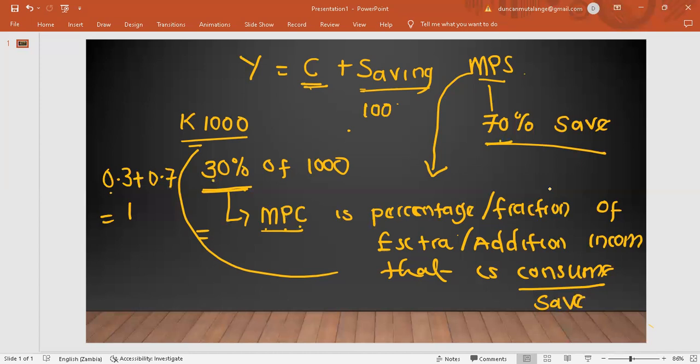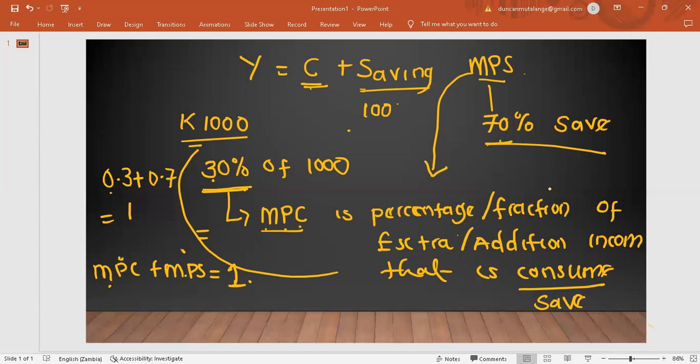Which gives birth now to this relationship between the MPC and the MPS: that the MPC plus the MPS should always be equal to 1. So this 1 represents the 100% converted into a number. Meaning when you're given the MPS, you can easily find the MPC.